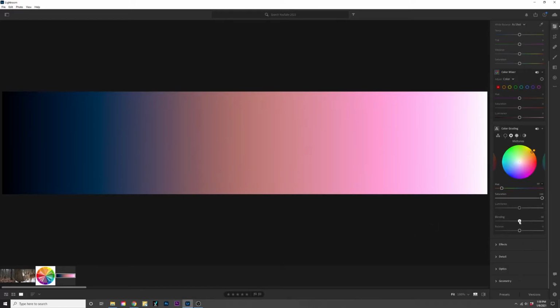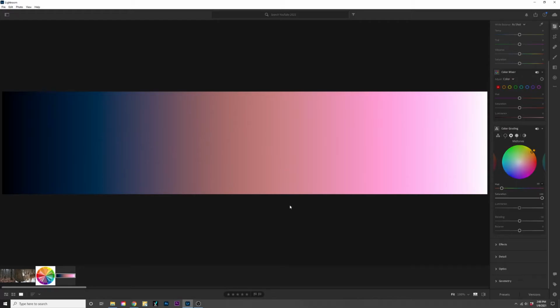So now there's blending. If you move the blending slider up, it's going to eliminate that center midtone color right there, which we had as orange. The further you move it up, the less orange you're going to see, and the colors are going to blend between purple and blue now. If you move the blending down, you're going to see much more orange coming through, and a lot less blue and a lot less purple. Balance is going to move between the highlights and the shadows, but you're never actually going to lose your midtone. So you move to the right, you're going to get a lot of purple and a little bit of the midtone. Move to the left, you're going to get a lot of your shadow and a little bit of your midtone. So that's the basics of how the color grading works.